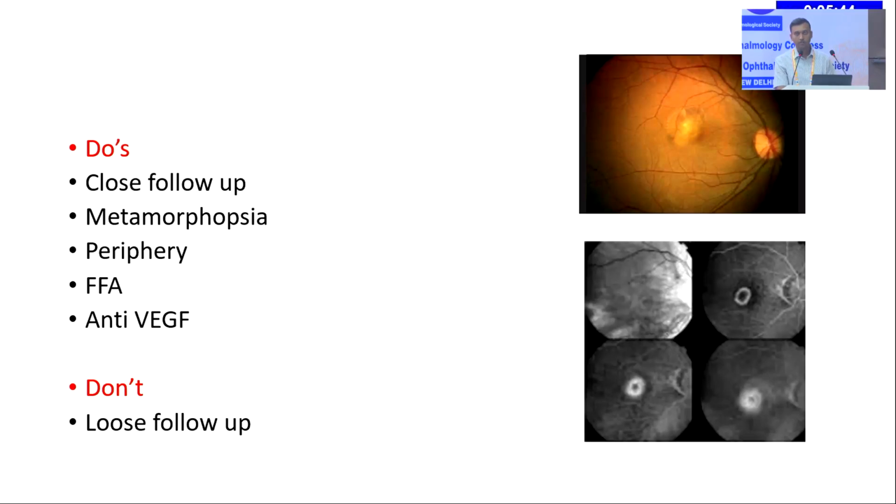Again, you have to look in the periphery to rule out any retinal breaks or dialysis. And if you have a suspicion for choroidal neovascularization, then you can do a fluorescein angiography to look for leakage. So here you can see the outline of the choroidal neovascular membrane, which is leaking in the later phases, and in the late phase you see the obscuration of the underlying margin.